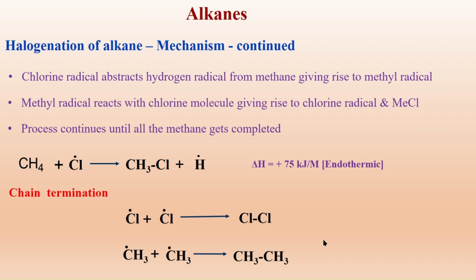The hydrogen is replaced by chlorine free radical or halogen free radical in general. This is how the reaction occurs by following the free radical substitution mechanism in the halogenation of methane.